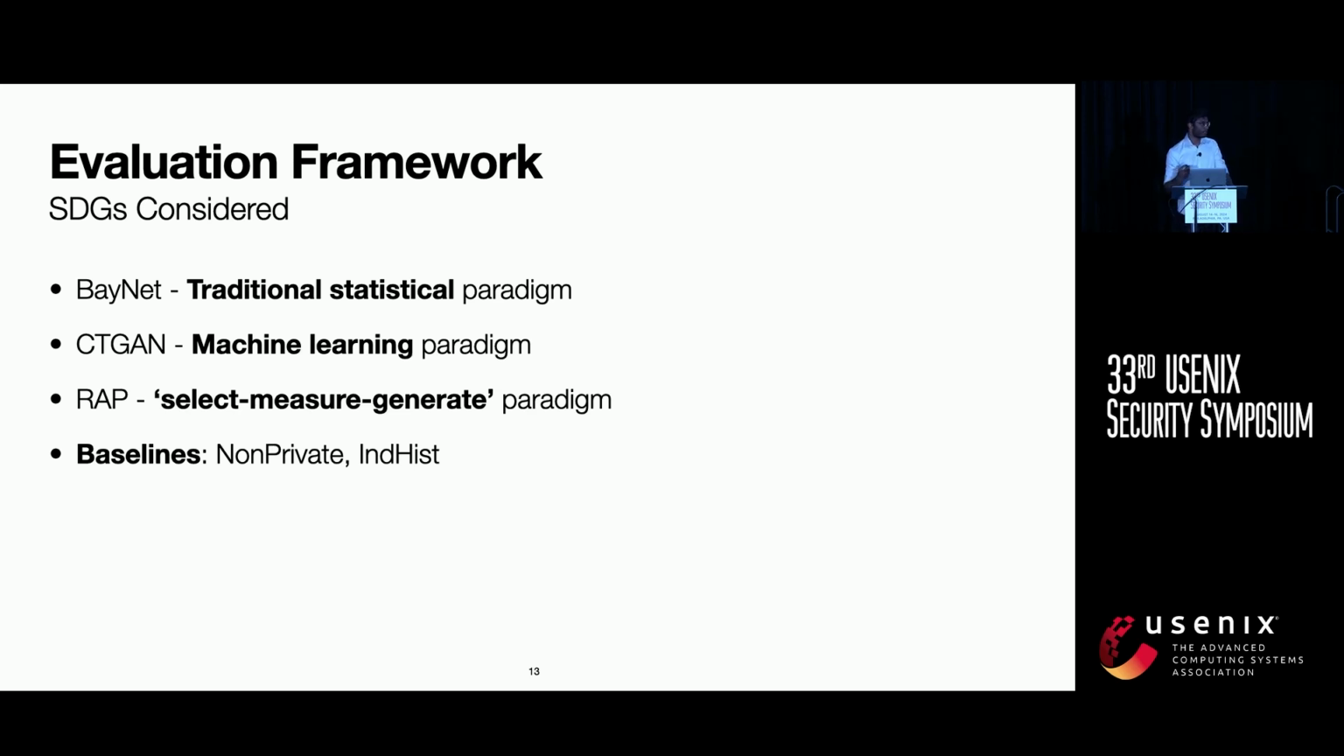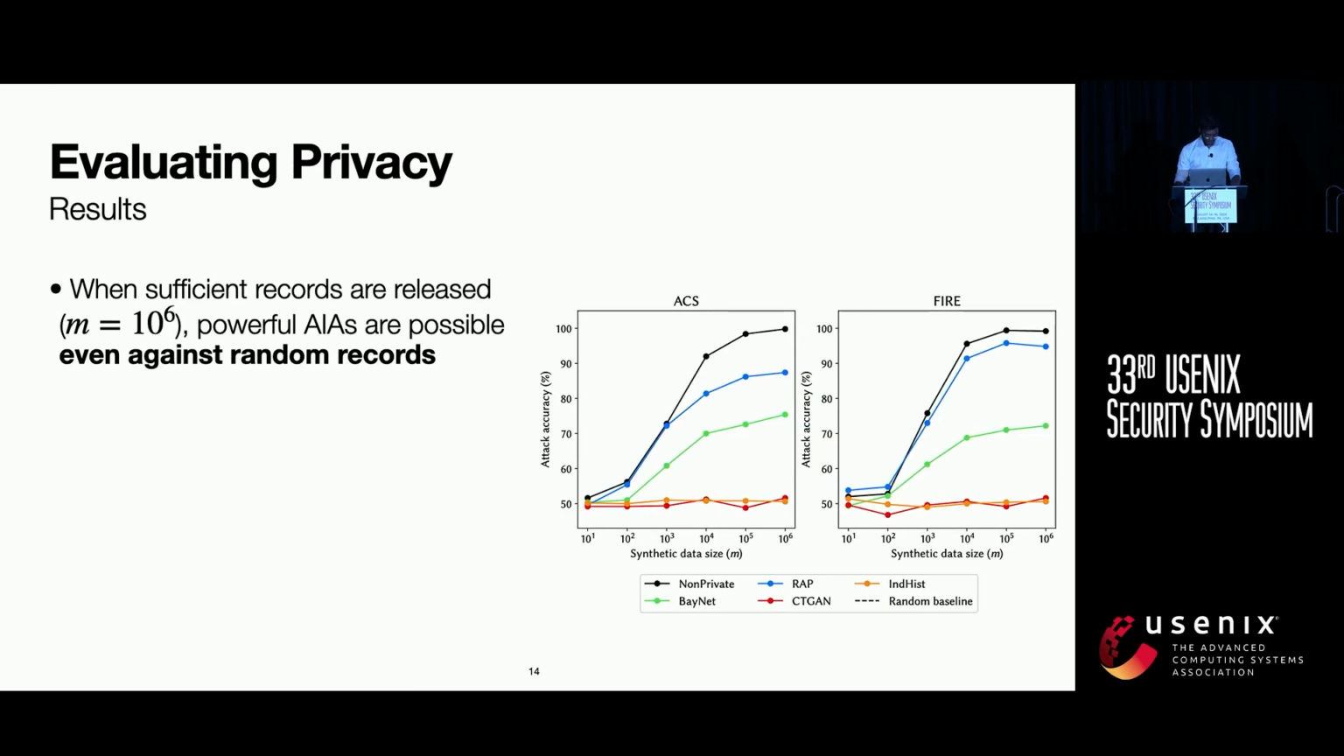We also compare our attack against two baselines for context. Firstly, the non-private baseline, where synthetic data is sampled at random from the raw data set directly, and also the INHIST algorithm, which first fits a histogram on each of the individual attributes, and then we sample the synthetic data from that histogram.